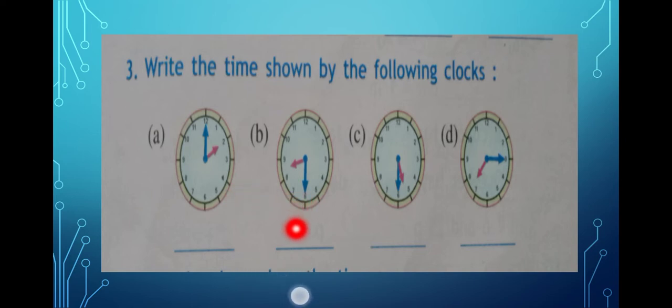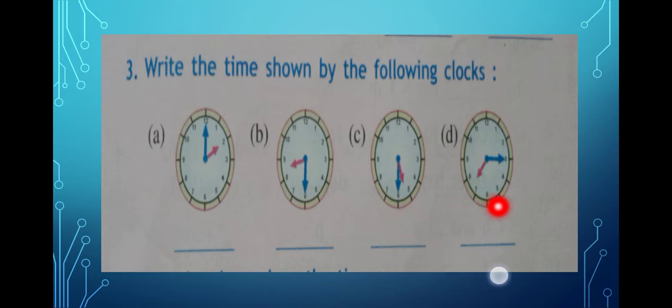So now here it is 6, 7, 8. It is at 8 and the minute hand is at 6. That means half past, so it is 8:30. Now this one is pointed towards 5, isn't it? 5 and 6. So it is 5:30. You may write it as 5:30 or half past 5.